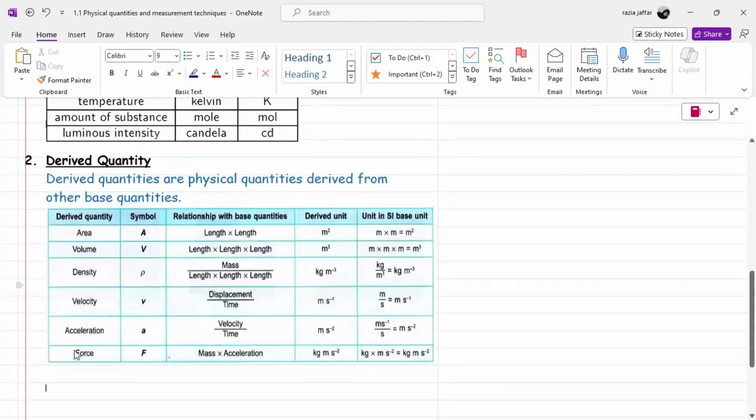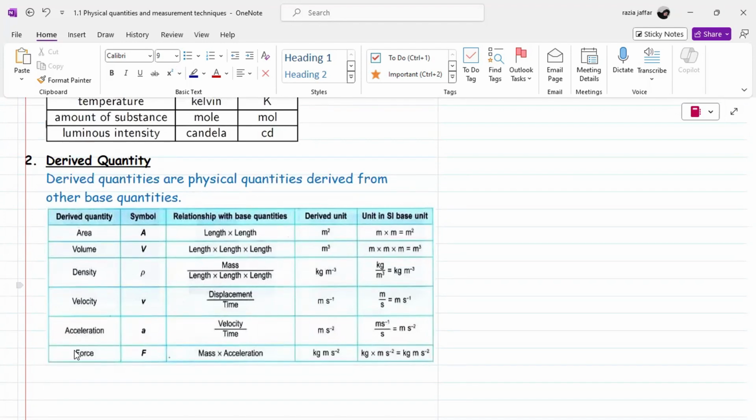Derived quantities are those physical quantities that are derived from the base quantities, and their units are derived from the units of base quantities. So, we have seven base quantities. From these seven, five are in our syllabus. And now we are discussing the derived quantities.